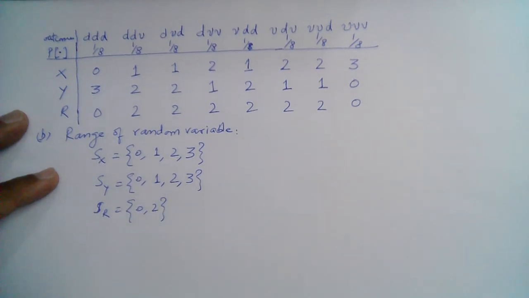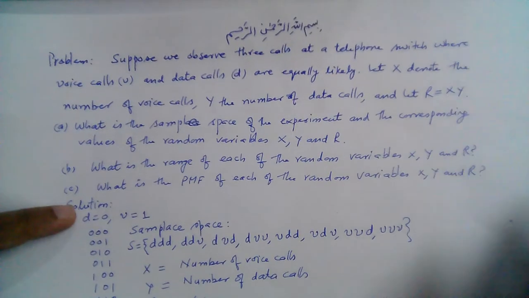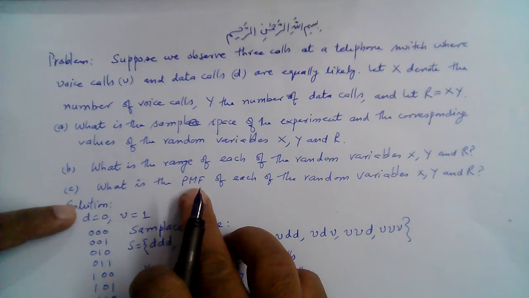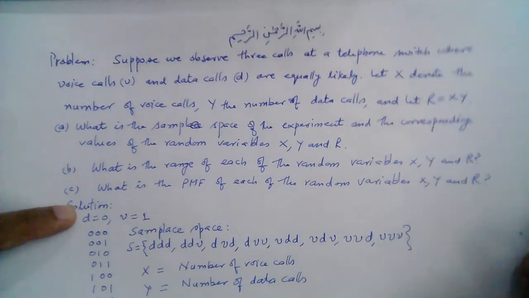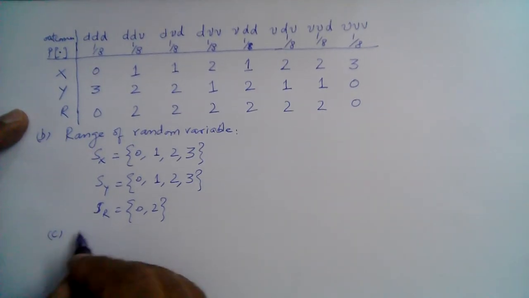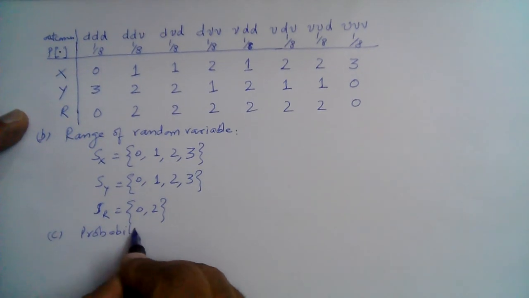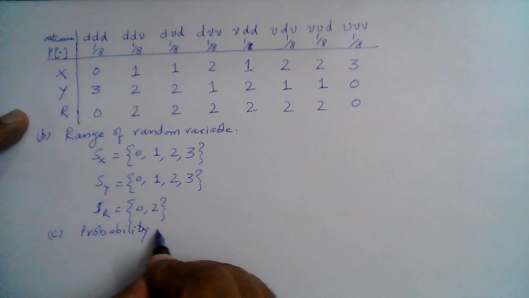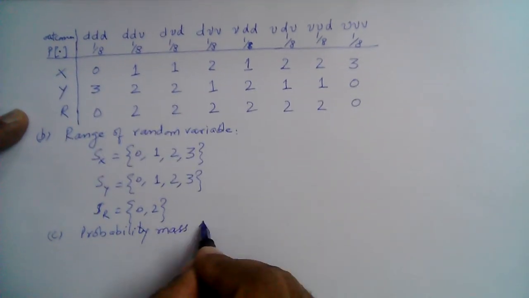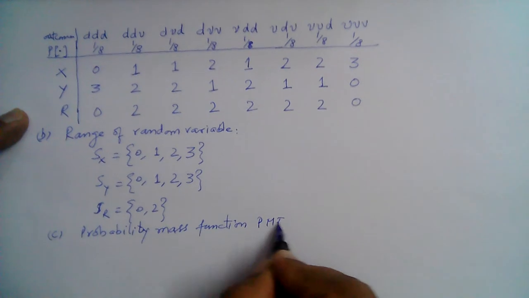And now with part C, what is the PMF, probability mass function, of each of the random variables x, y, and r? PMF.